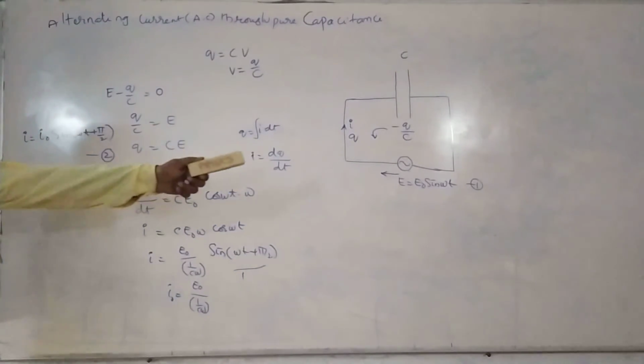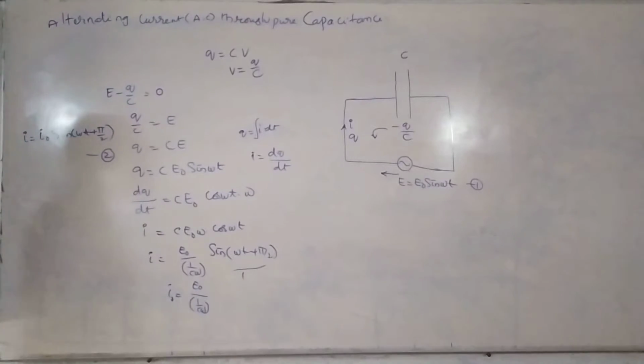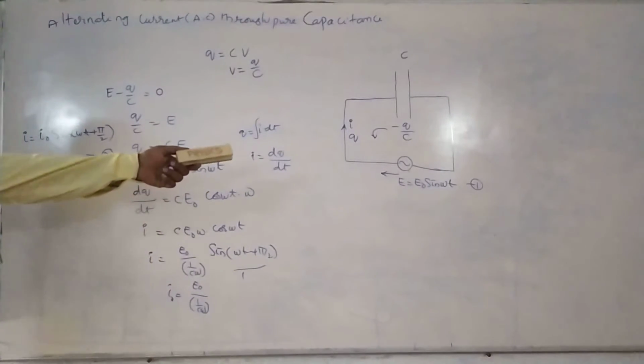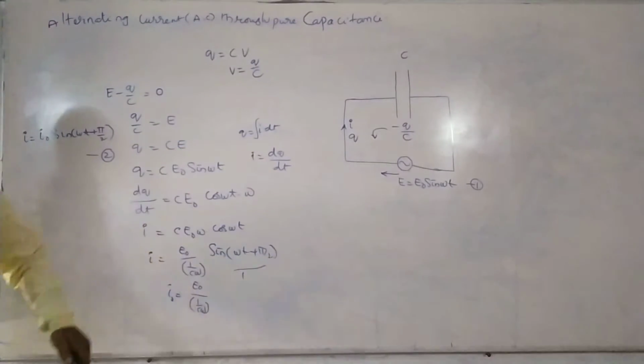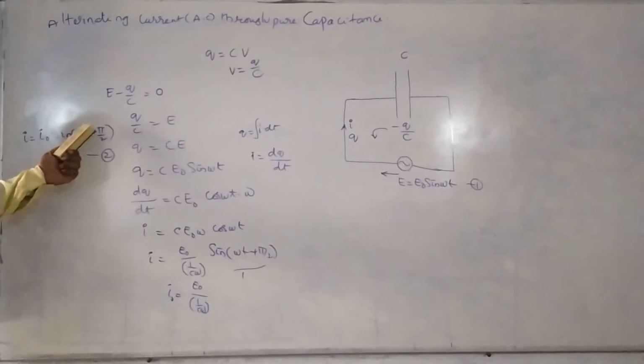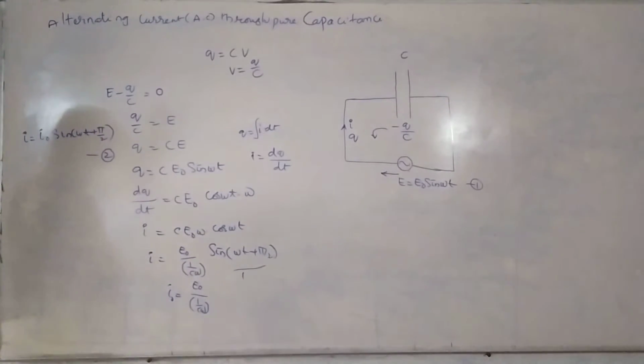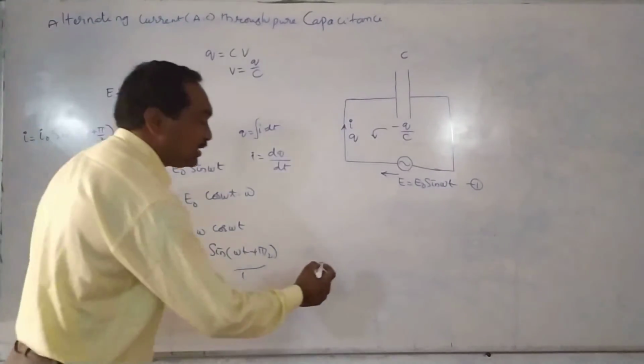Now when you compare equation 1 and 2, what is the difference? In one there is sin omega t, in the other sin omega t plus pi by 2. It means the alternating current I is ahead of the alternating voltage by a phase difference of pi by 2. In case of pure inductance, the current lags behind, that is minus pi by 2. In case of capacitor, it is plus pi by 2. So how can we draw this vectorially?